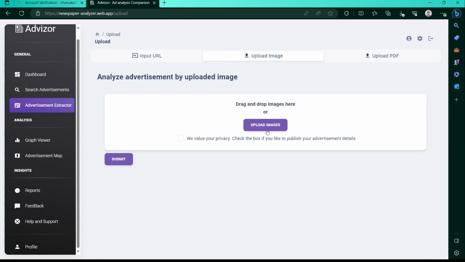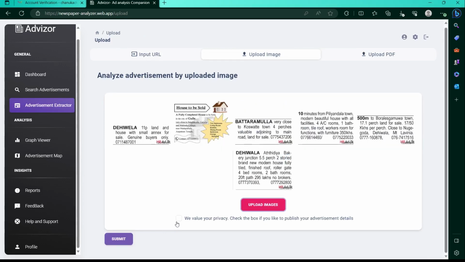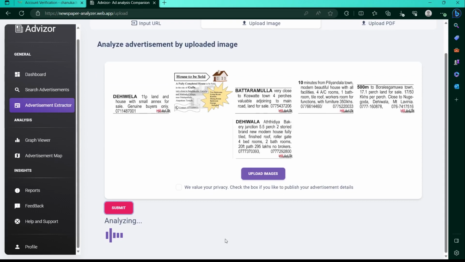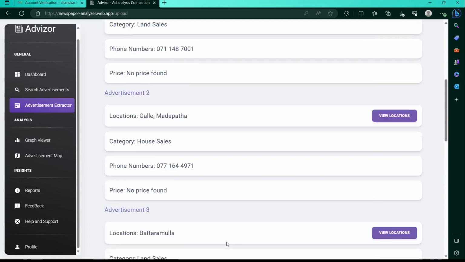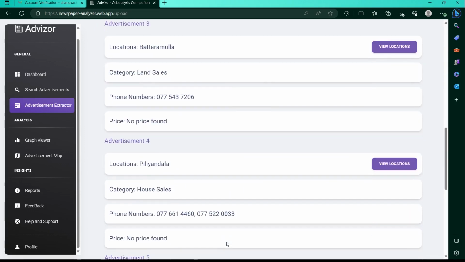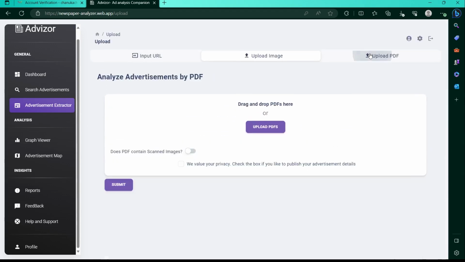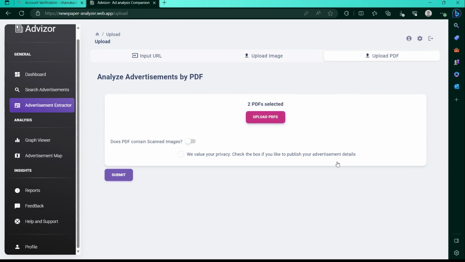In the next tab, user can upload a single or multiple images from their local storage, and the system tries to categorize and extract information in the same way as before. In the Upload PDF section, user can input text PDF or scanned PDF to the system and get the results like before.